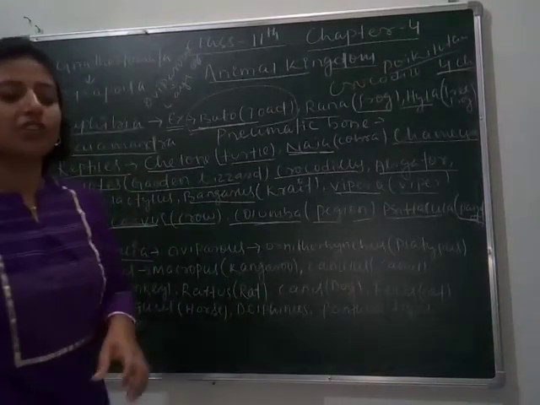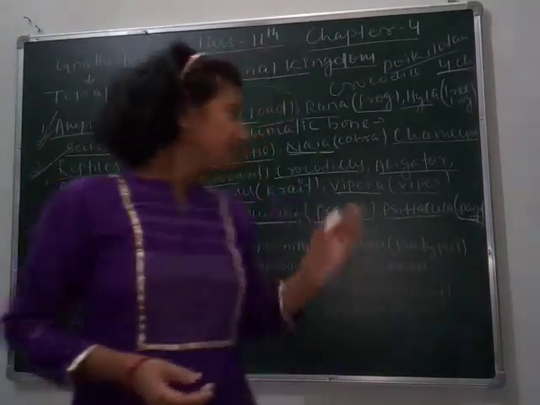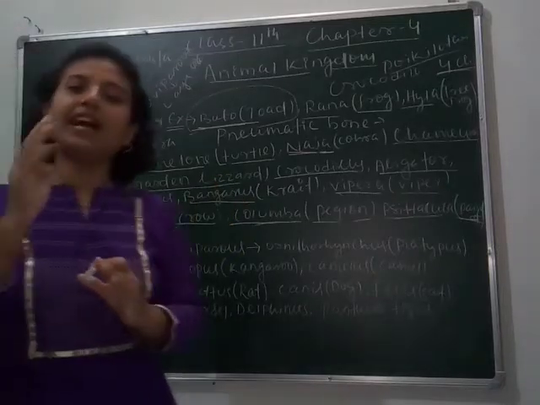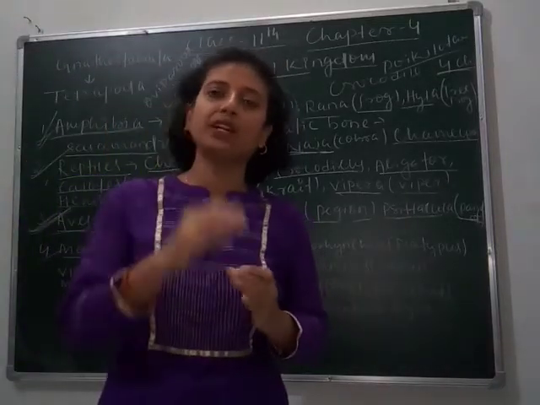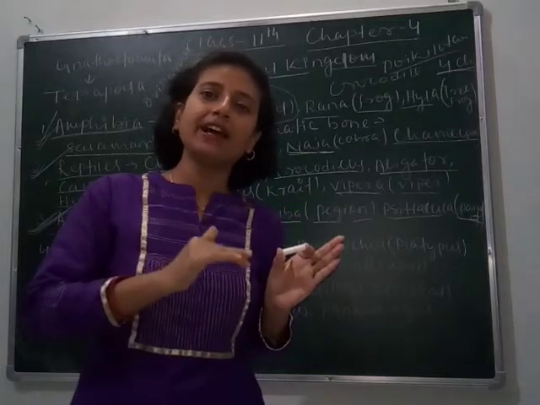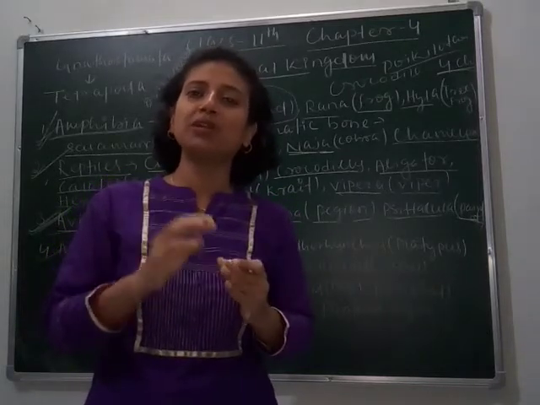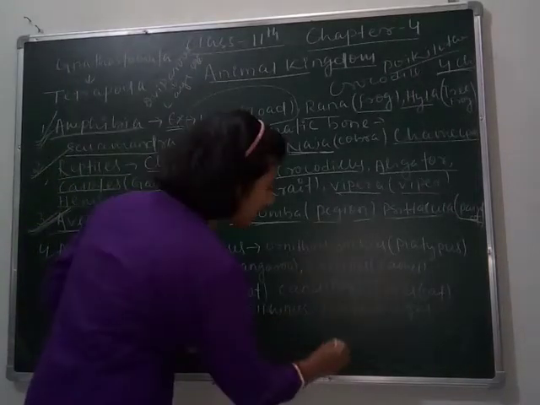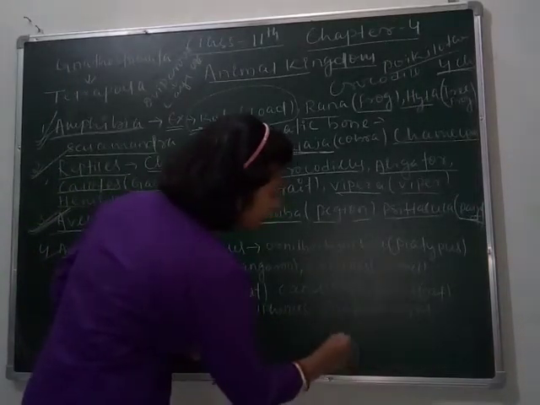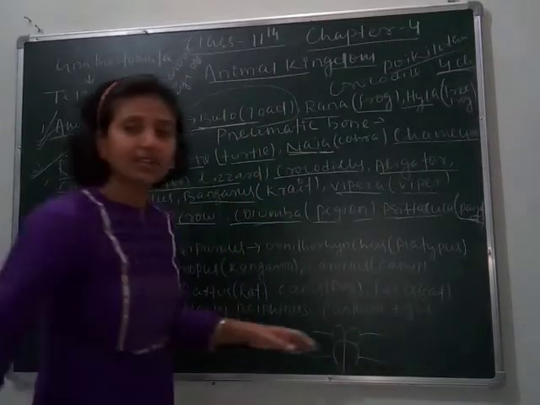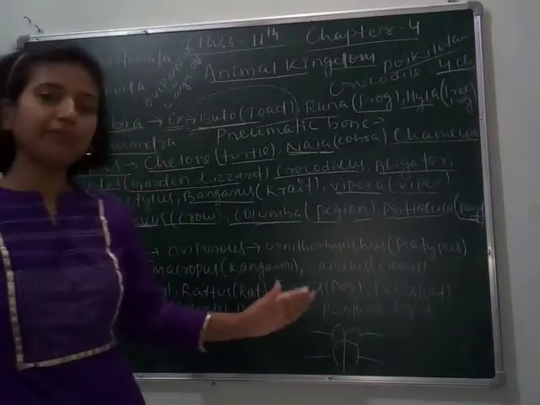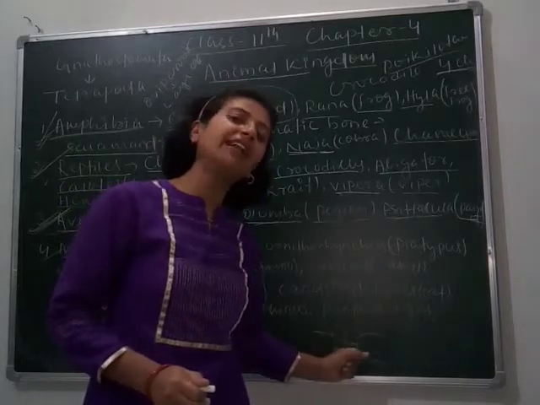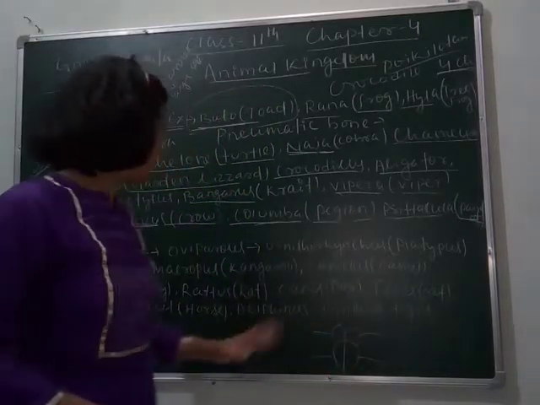They are the common features of Aves, and here an exception comes: they have a four chambered heart. That's why they are homeothermous, means warm-blooded animals. Because of the four chambered heart, two auricles and two ventricles, which helps in maintaining a constant body temperature by separating the oxygenated and deoxygenated blood from each other.